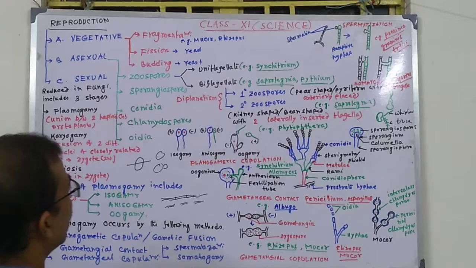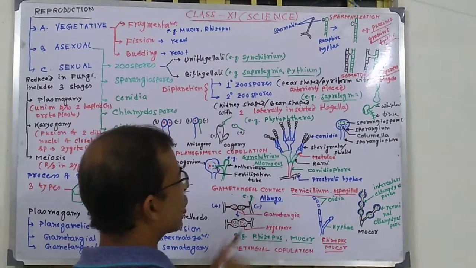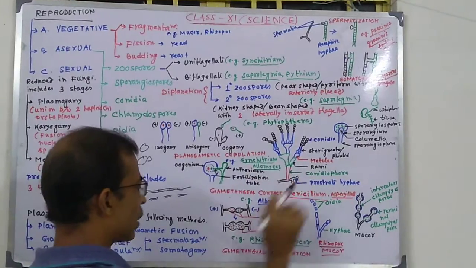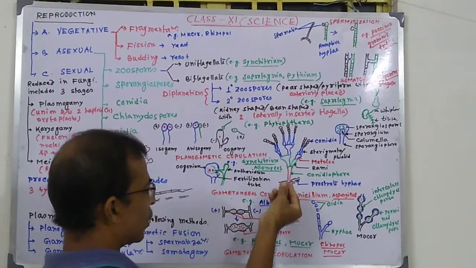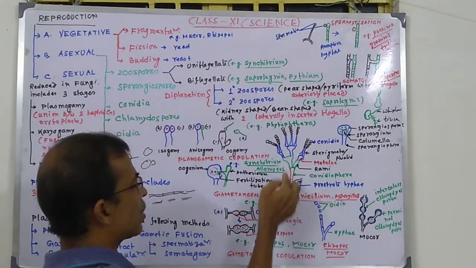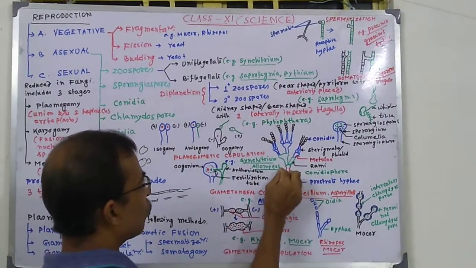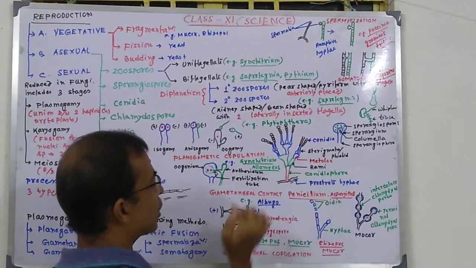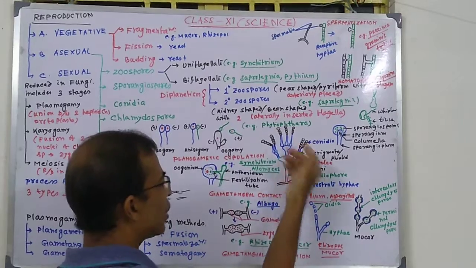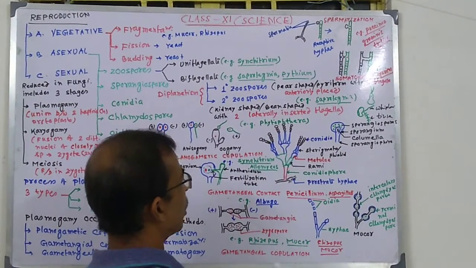Next, conidia. These are mainly found in Penicillium and Aspergillus under Ascomycetes. In this case, from the prostrate hyphae, some aerial hyphae arise, this is aerial hyphae, and this aerial hyphae is called conidiophore. These conidiophores form for the first time branches. These branches are called rami. These are further branches. This is called metulae. These are further branches.